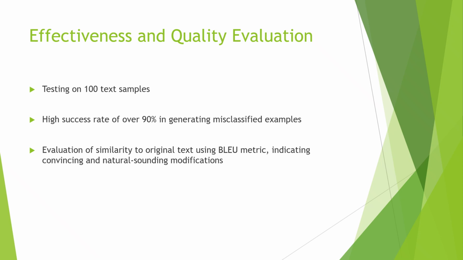The high success rate and natural-sounding modifications highlight the potency of GPT-2 in generating adversarial examples that can effectively deceive NLP models. These findings underscore the need for robust defenses and thorough evaluation of NLP models against adversarial attacks.